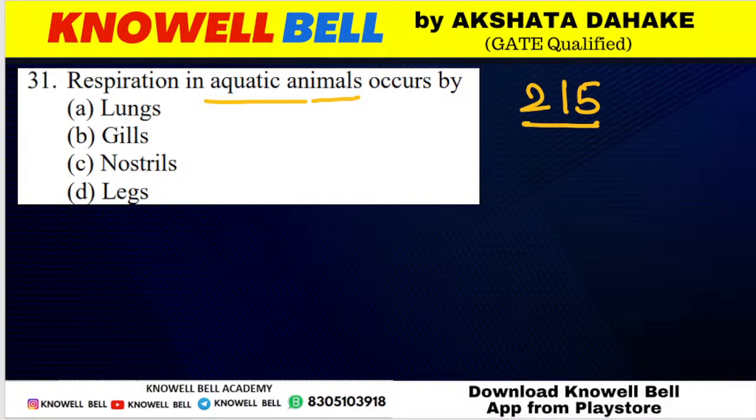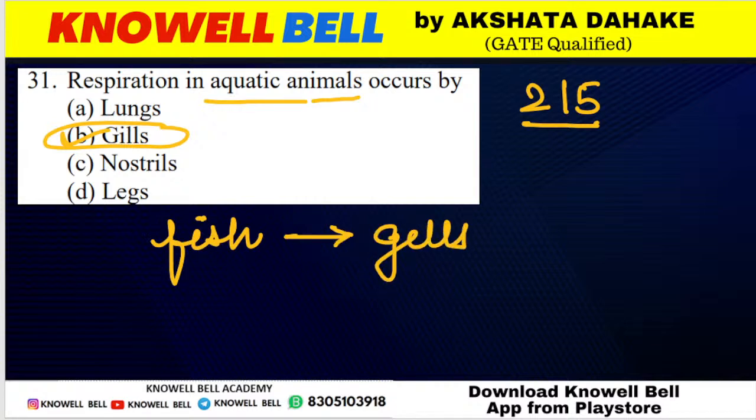Respiration in aquatic animals is carried out by. Correct, Abhijit and Kanishka. Right answer is gills. In aquatic animals means animals such as fishes. Fishes में respiration किसके जो होता है? In fishes, respiration is carried out with the help of gills. What will be the correct answer? Right answer for the question will be option B, gills. Gills is the correct answer.